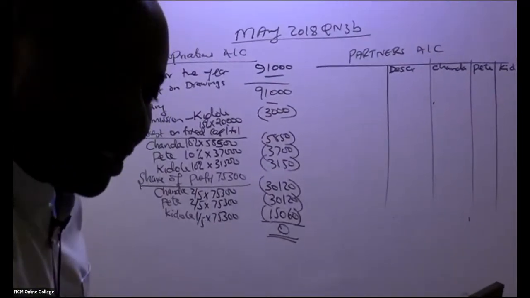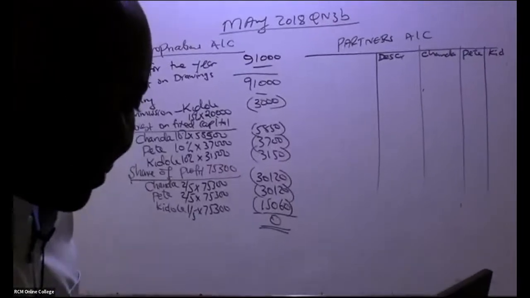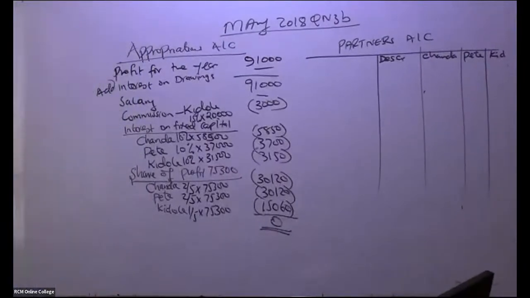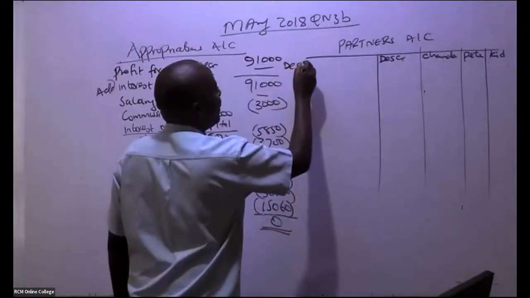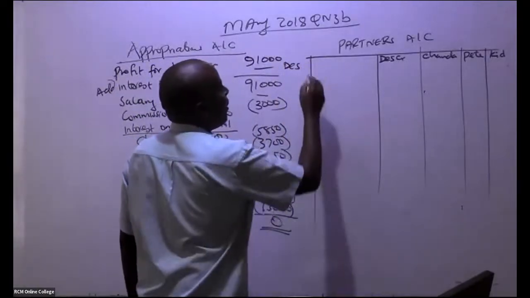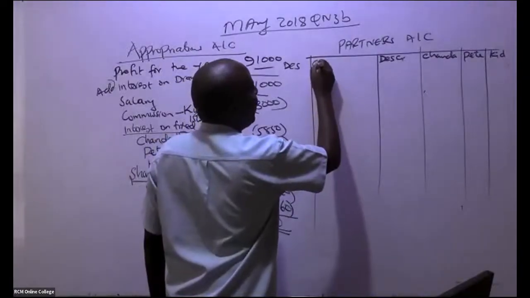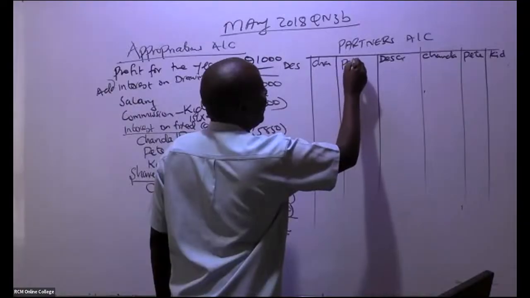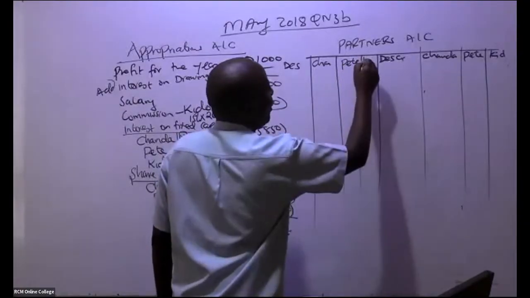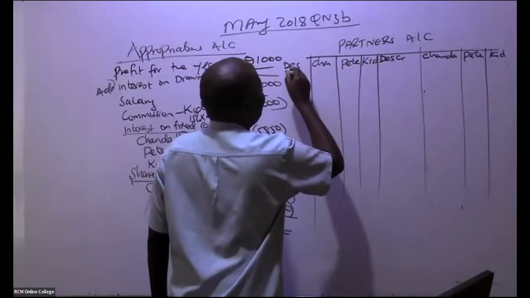And then, of course, we have this other side as well. Just for lack of space, I'll write your description. Then we have our partners here: Chanda, Pete, Kidole, like that.